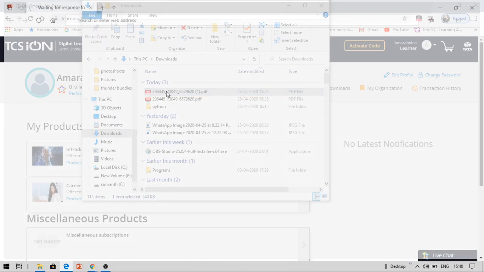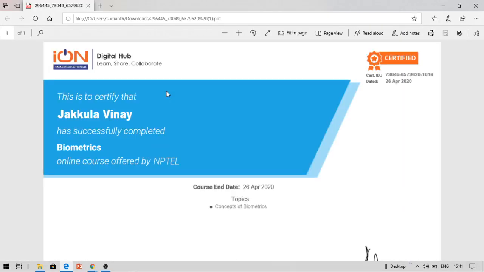Now you can see in this, just now I enrolled for a course randomly and I have searched whether it is true or false. On 26th April, I got this. This is my certification ID. On 26th April, I enrolled for this course and the course end date is also the 26th. Within 10 minutes, I got this certificate. You can also get this course and the certificate this way.